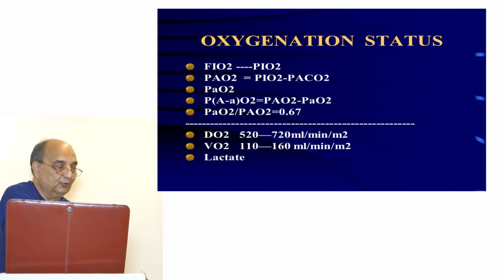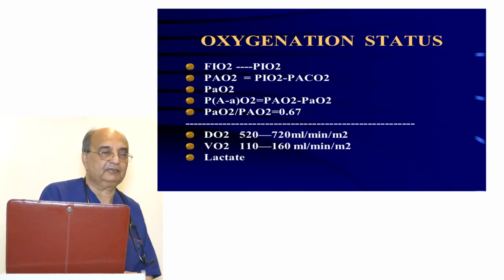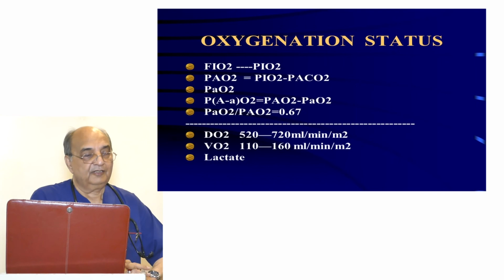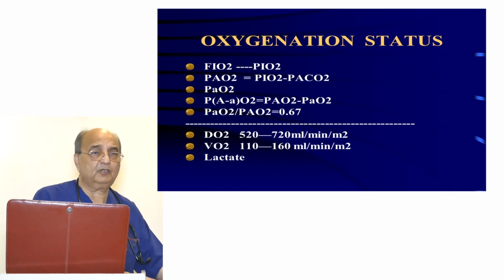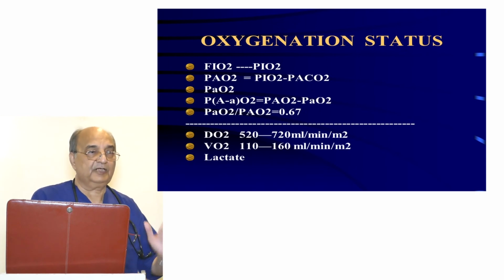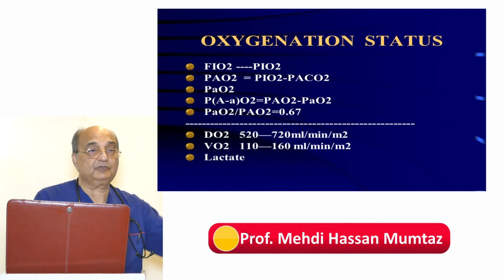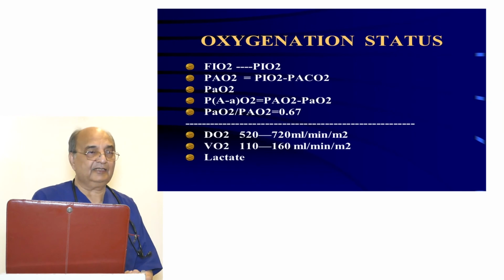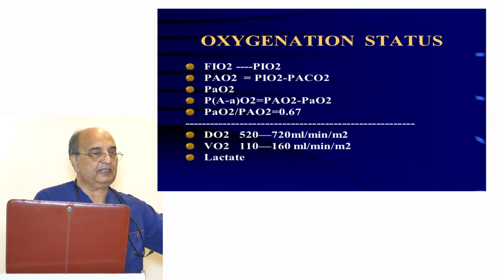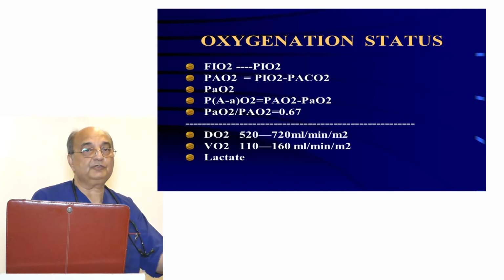Now, to look at the oxygenation status at the tissue, which we will discuss in detail, DO2, delivery of oxygen to the tissues. It doesn't matter how much is the partial pressure of oxygen in the alveoli. It doesn't matter how much is the partial pressure of oxygen in the plasma. It doesn't matter how much is saturation. But we want to know how much oxygen is being delivered to the tissues. And once it has been delivered, then we want to see whether this oxygen is being utilized by the tissues or not. So we should know the DO2 delivery, then we should look at how much has been extracted. Then we have to see whether the oxygen is being utilized or not.